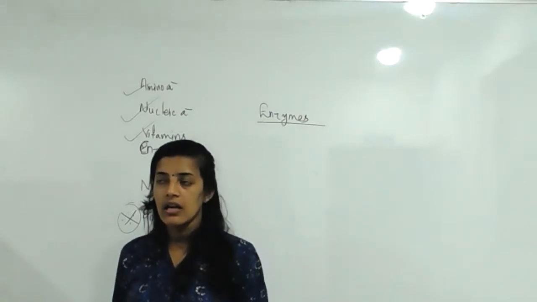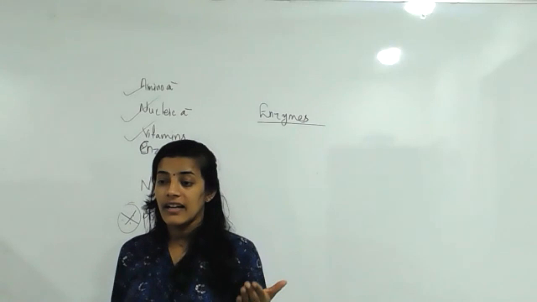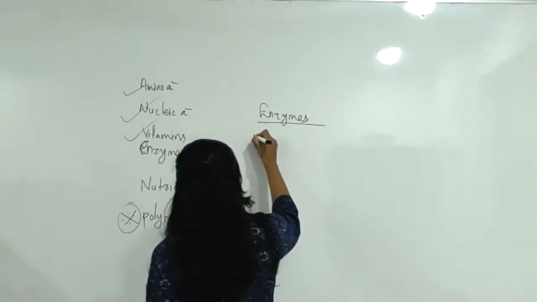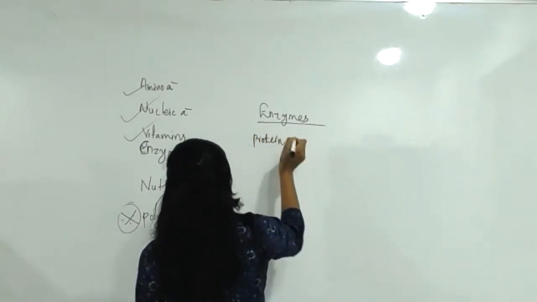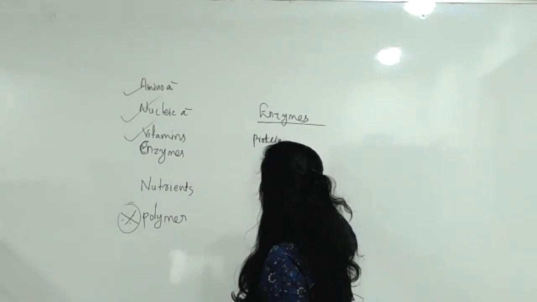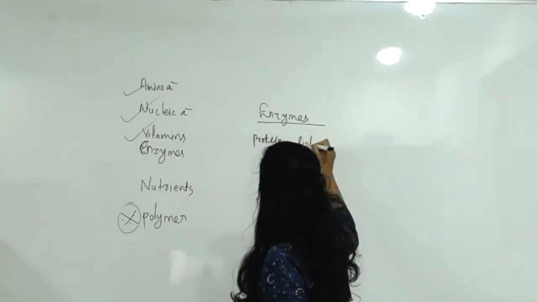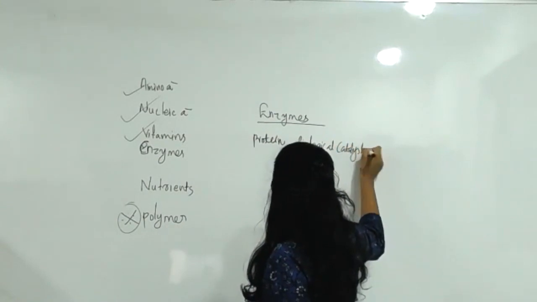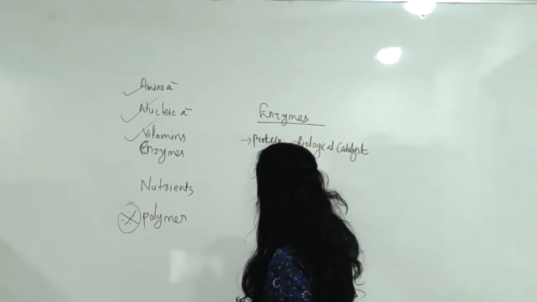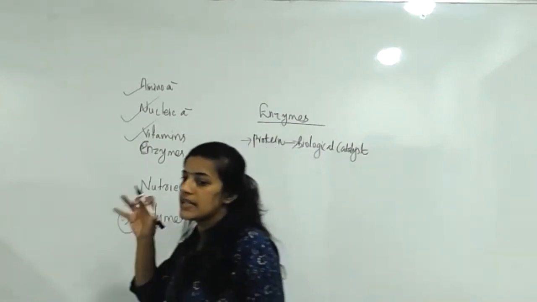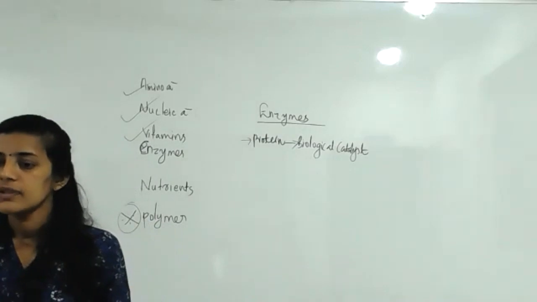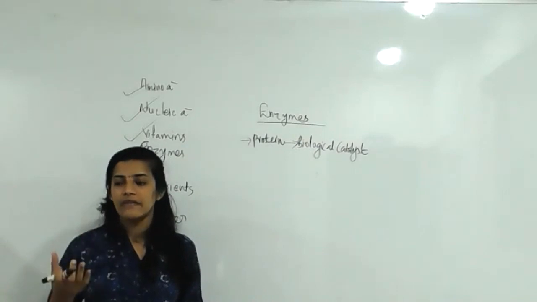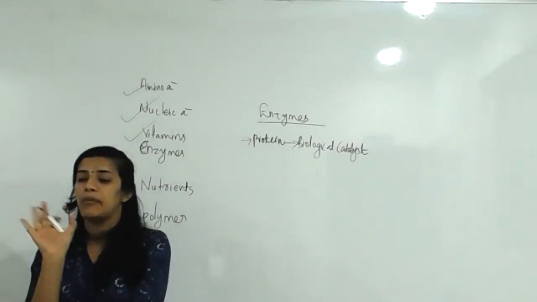Likewise, in biology, enzymes are proteins as well as biological catalysts, mainly present in our body. For increasing biological reactivity, enzymes are very important.